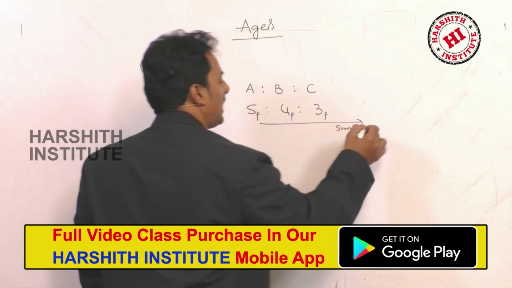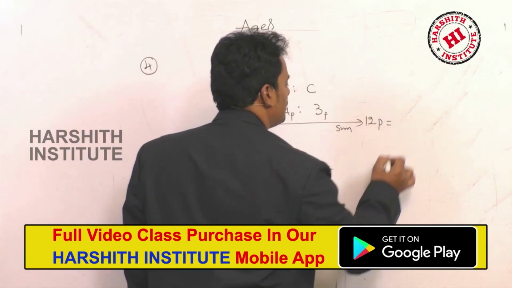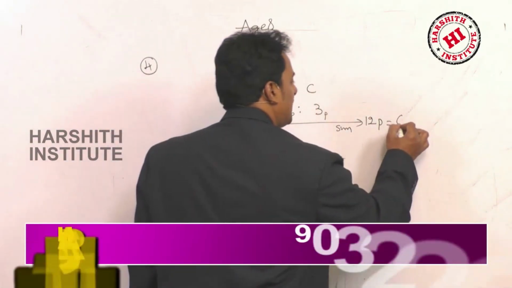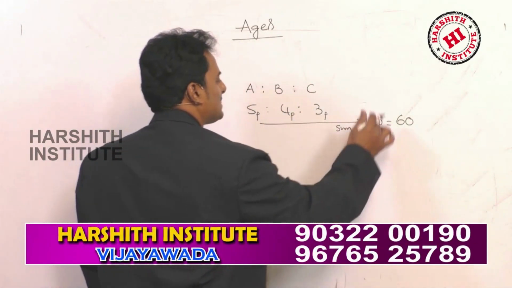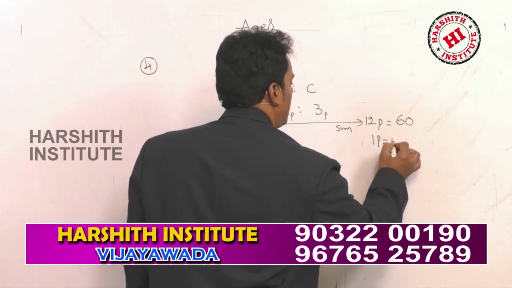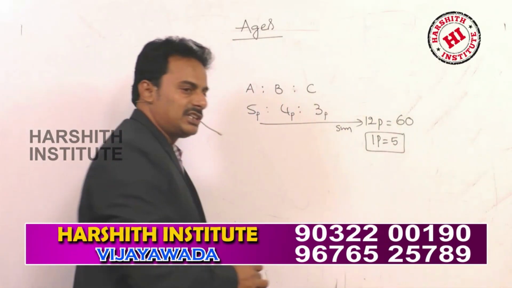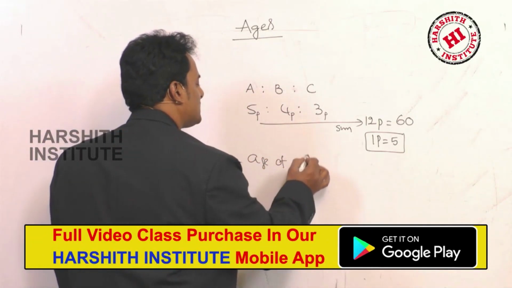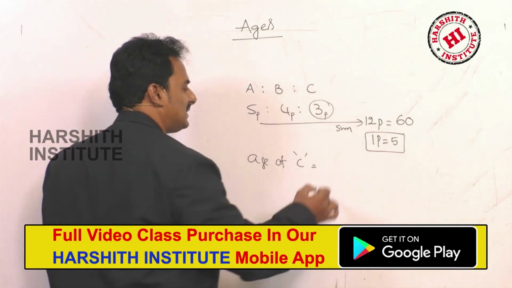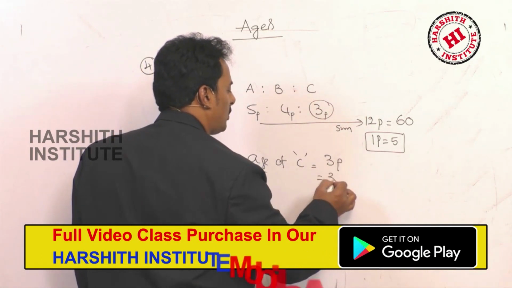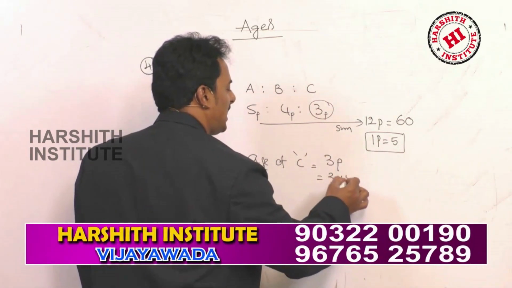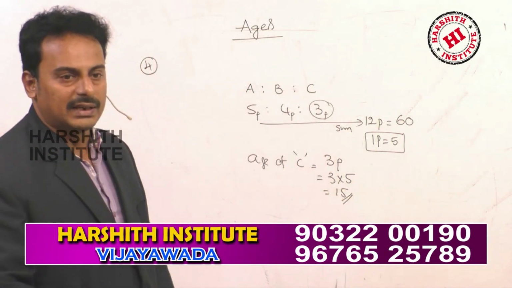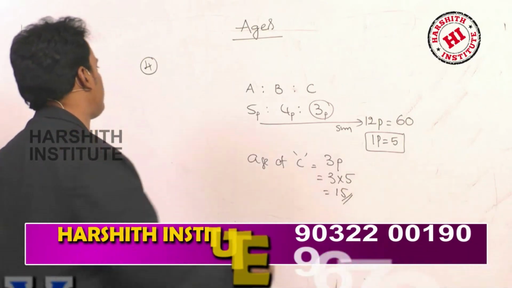5 plus 4 plus 3, 12 parts, which is equal to the total age given, that is 60 years. 12 parts, 60. Each part is 5. So what is the age of C? C is 3 parts. Each part 5, so 3 into 5, that is equal to 15 years.